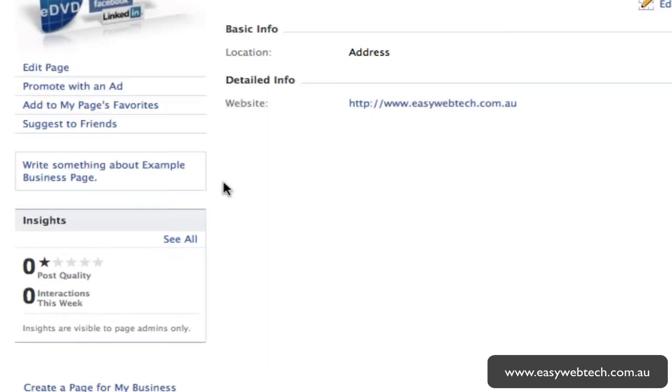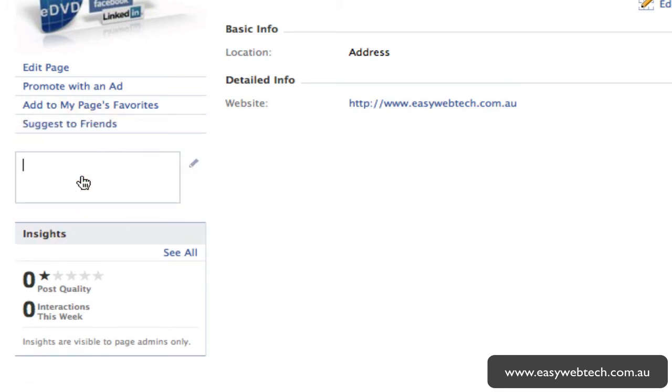Now, I'd like to draw your attention to this little box here quickly. This is where you can just write a brief little story. So that's fine. You can put a brief little story there, and this will be a little blurb about you and your business, and that allows people to understand a little bit more about it. This insights is again information that is only visible to you as a page administrator, and it just gives you a view of what's happening on your page. Again, something that we can get into later if there's the need for it.